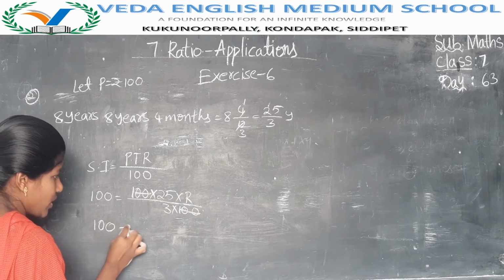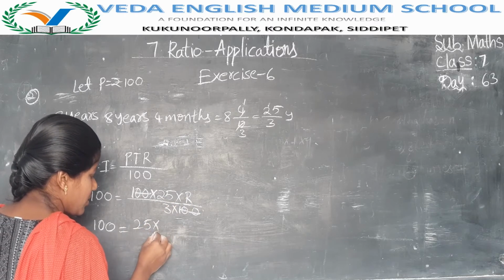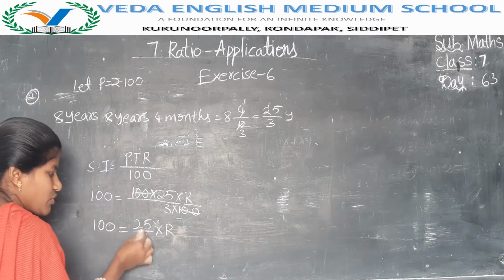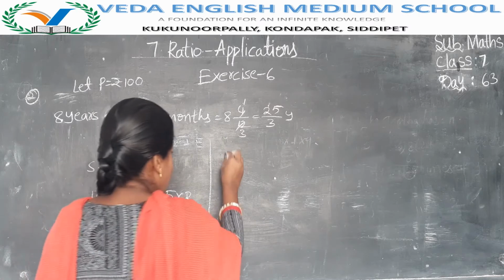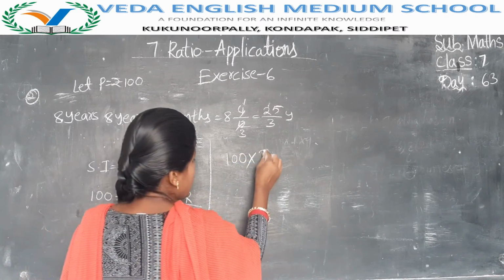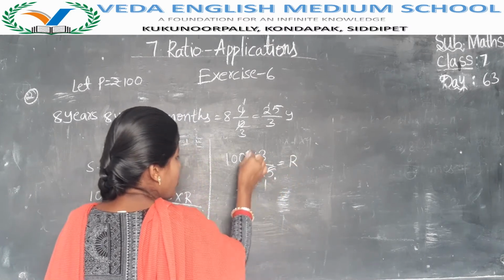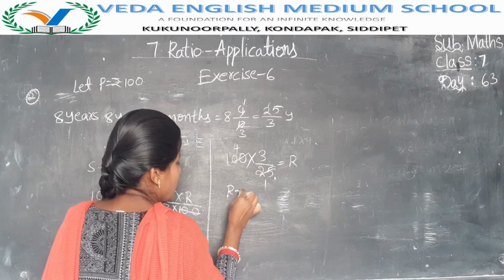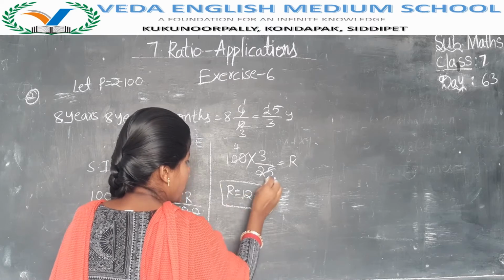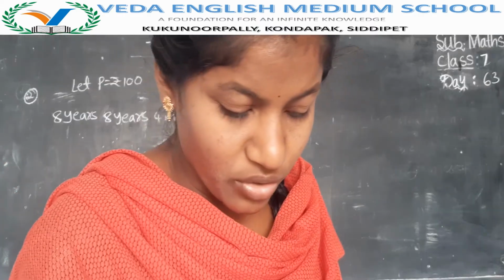So 100 is equal to 25 by 3 into r, like this. Then we bring this 25 to this side. Now it will become 100 into the reversed fraction, 3 by 25, is equal to r. 25 fours are 100. So rate of interest is equal to 12%. With 12%, the amount will double after 8 years 4 months.